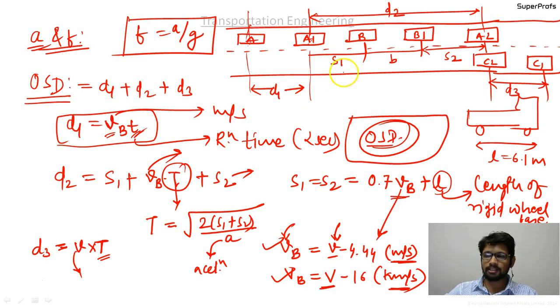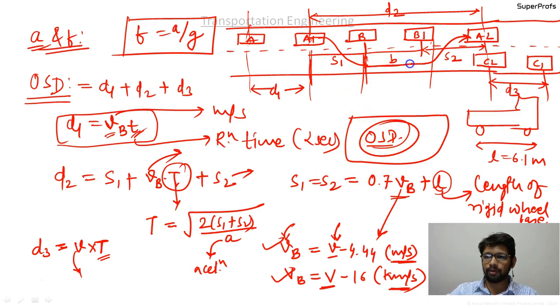d2 is the distance S1 plus b plus S2, and in this case vehicle A starts from here, comes out like this, takes the lane of the vehicle that is coming from the front side, accelerates to overtake B, again goes and merges at its place, that is the place A2. So this distance S2 is just for coming out and getting in, so that's why it is based on this formula.